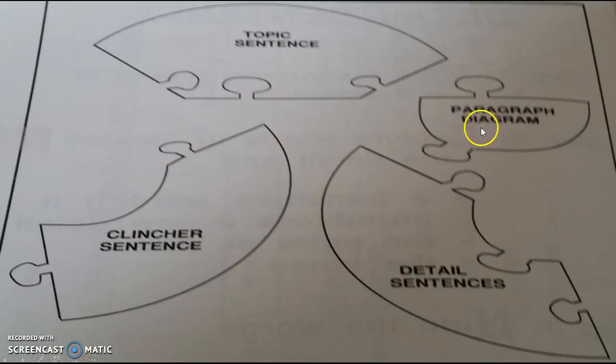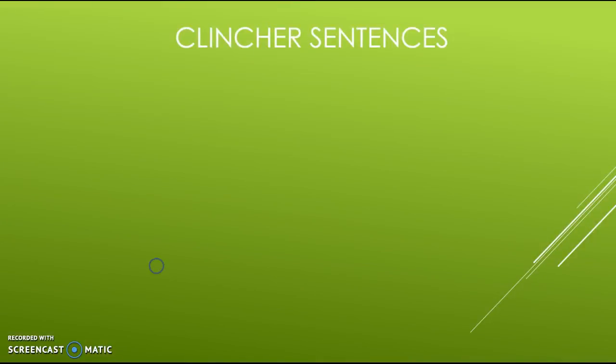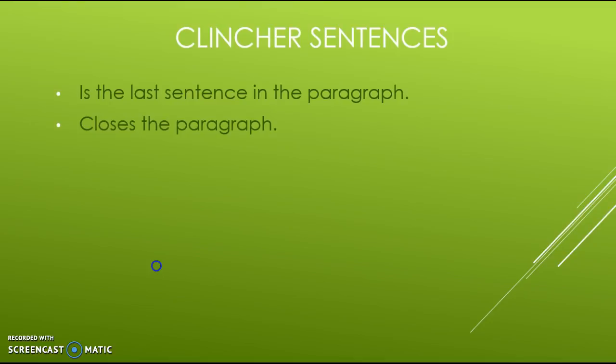So before this, we've had the paragraph diagram that we've been talking about a lot. And we've talked about topic sentences, so that piece of the puzzle. And then we've talked about detailed sentences here. And now we are finally at that last piece of the puzzle, which is the clincher sentences. Clincher sentences are the last sentence in the paragraph, and they close the paragraph, so they conclude it. They are the dessert to the paragraph. So we said the topic sentences were the appetizers, and then the detailed sentences were the meal, and these clincher sentences are going to be the dessert.